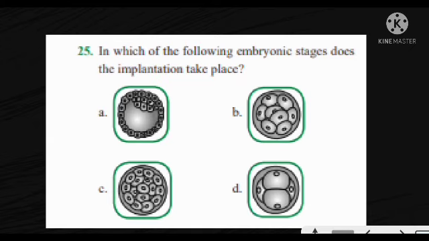Last question for our class. In which of the following embryonic stages does the implantation take place? And the correct answer is option number A, because it is a stage which consists of trophoblast layer which gets embedded in uterus. So the correct answer is option number A.